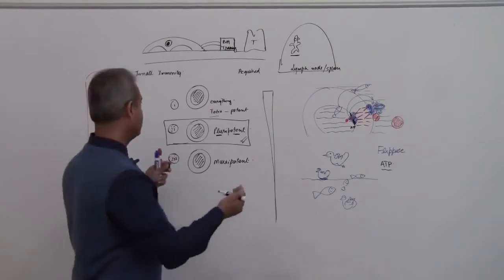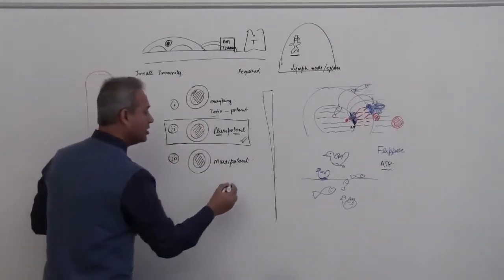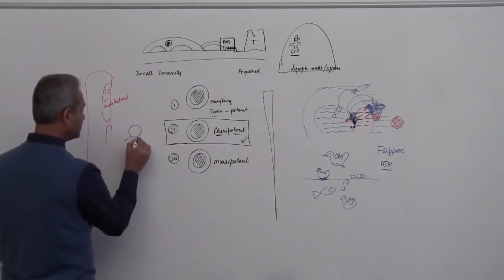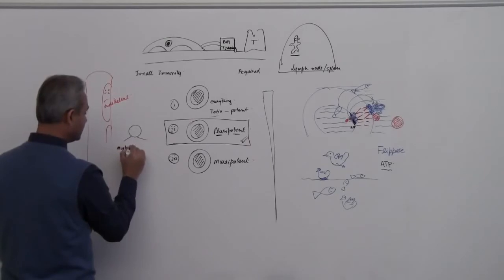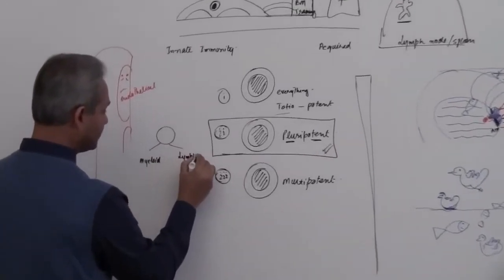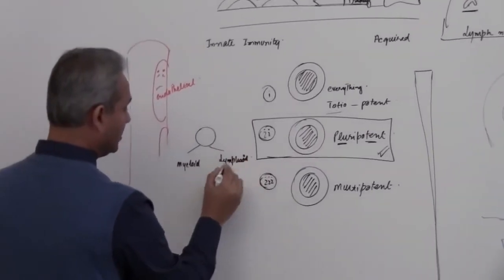How can I discuss that in terms of the bone marrow? The pluripotent cell in the bone marrow makes myeloid cells and lymphoid cells. Right?